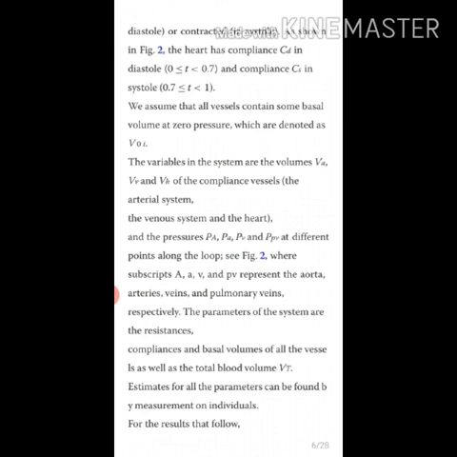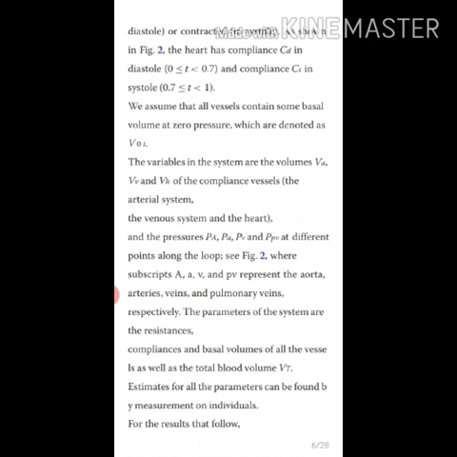And the pressures PA, P small a, PV and PPV at different points along the loop, where the subscripts A, B and PV represent the parameters of the system: the resistances and compliances and the basal volumes of the vessel, as well as the total blood volume Vt. Estimates for all the parameters can be found by measurement on individuals.